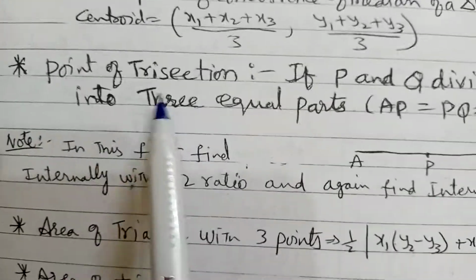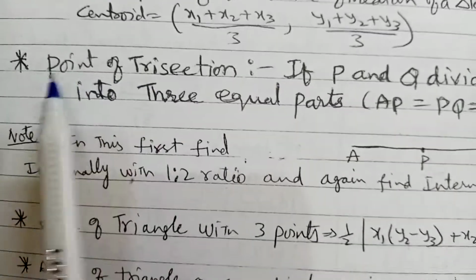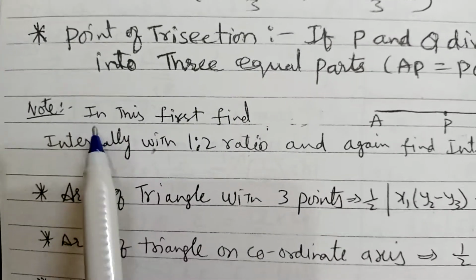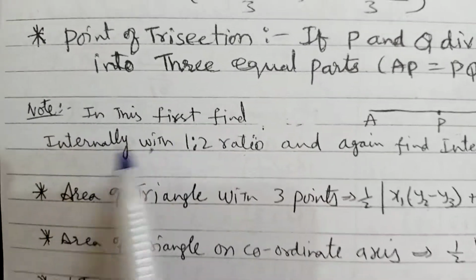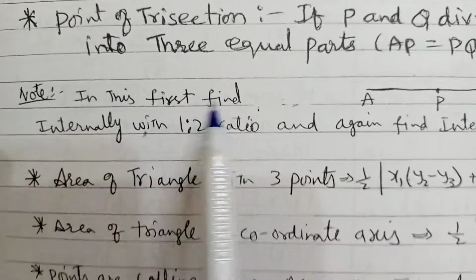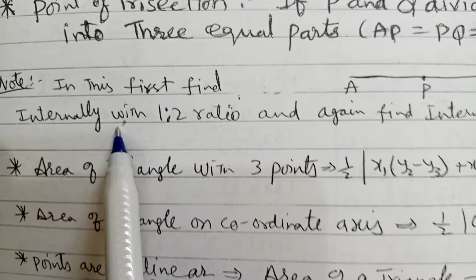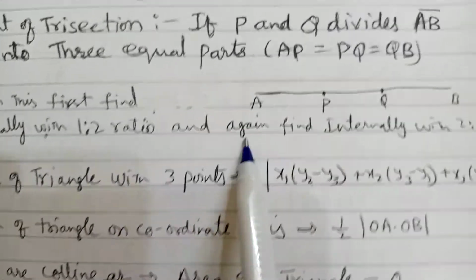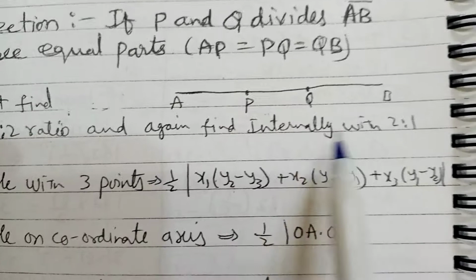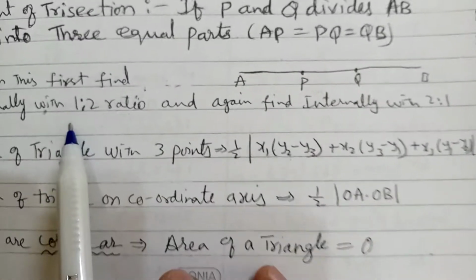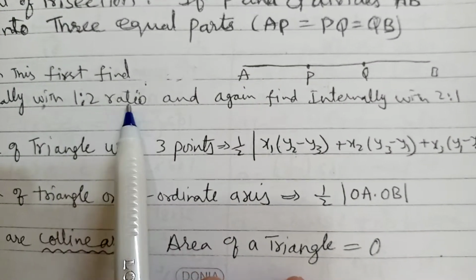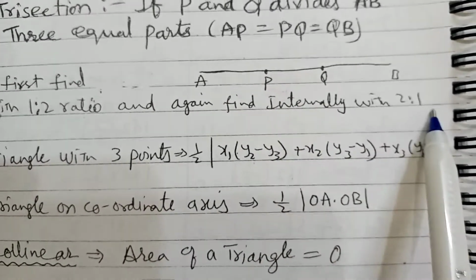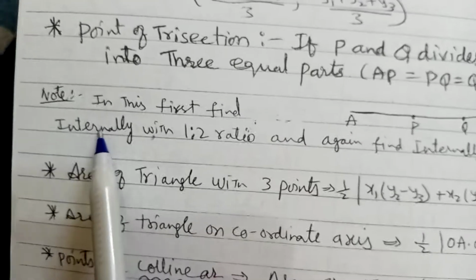So if a question is asked to find the points of trisection, what will you do? First find the internal division with 1:2 ratio. Then again find the internal division with 2:1. First internally with 1:2 ratio and again internally with 2:1 ratio. This is a very important question.